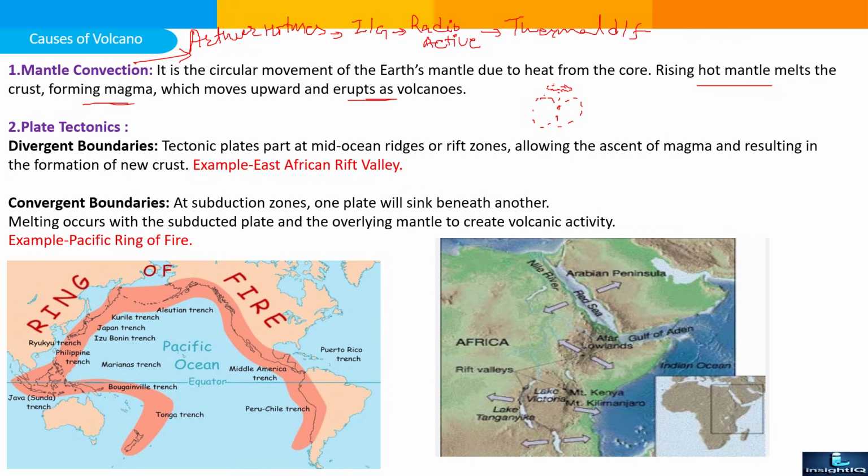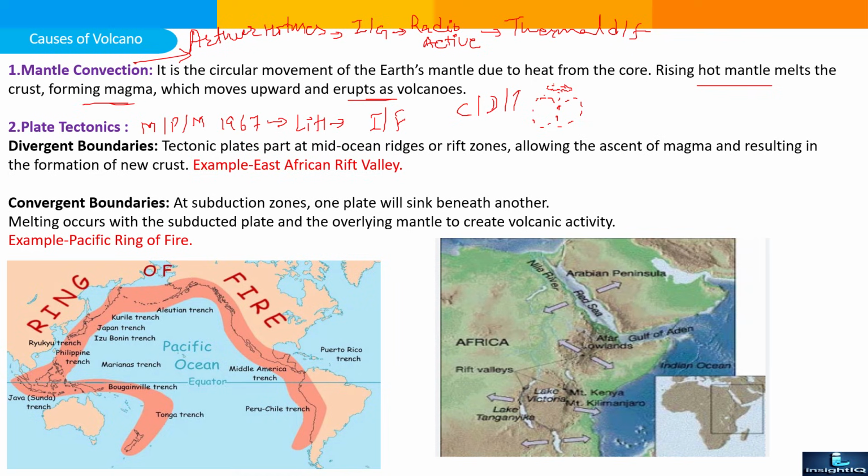Next is plate tectonics. The plate tectonics theory is suggested by McKenzie, Parker, and Morgan in 1967. According to them, lithospheric plates move due to internal forces. So it will be divided into three parts. First is convergent boundary, next is divergent, and third one is transform. Three-part plate tectonics divided.